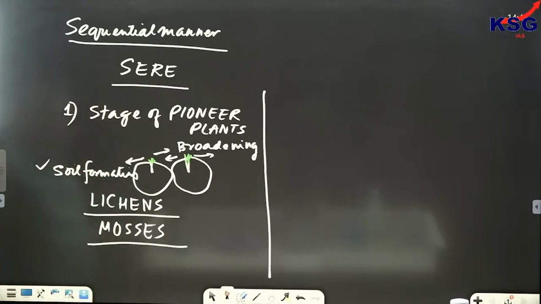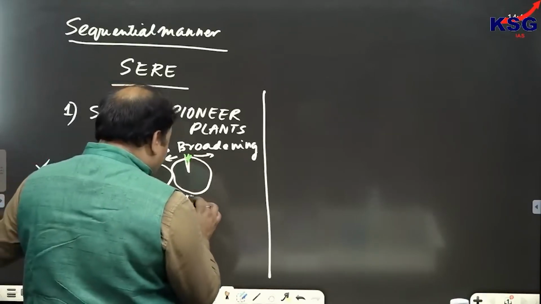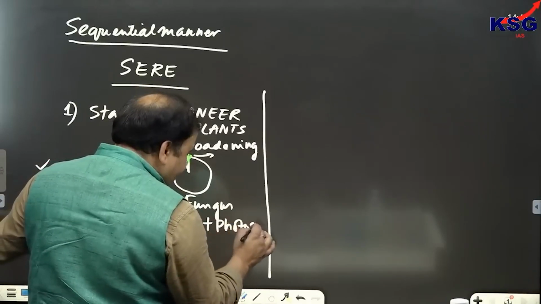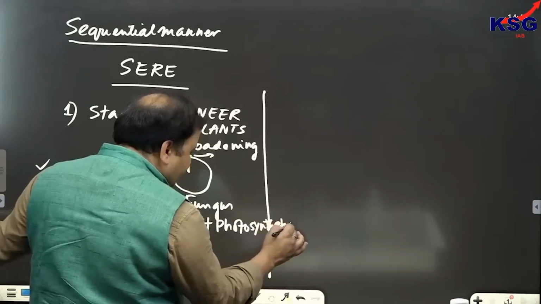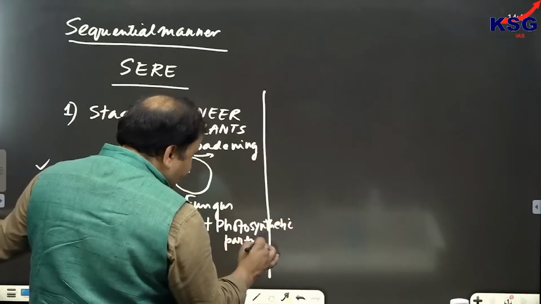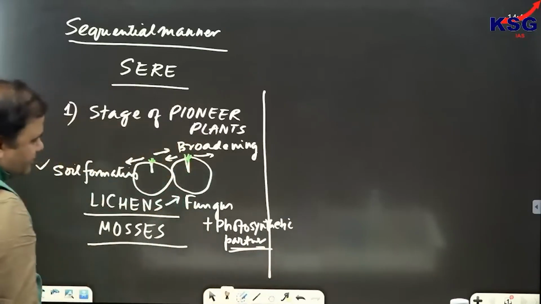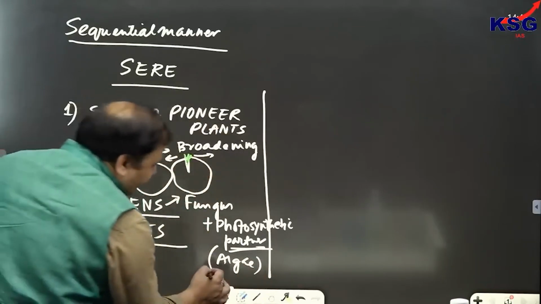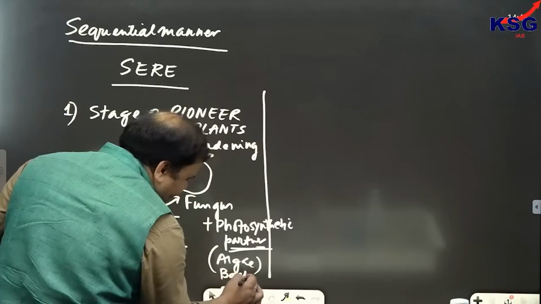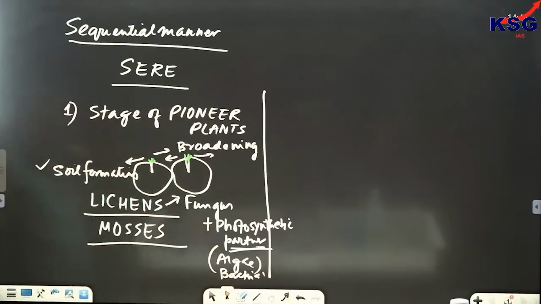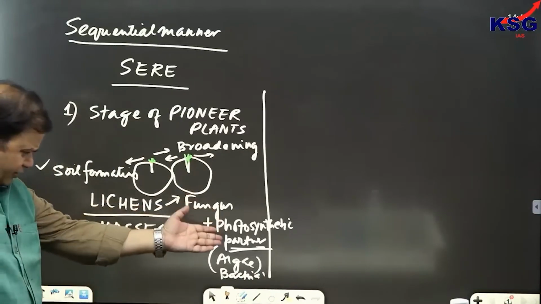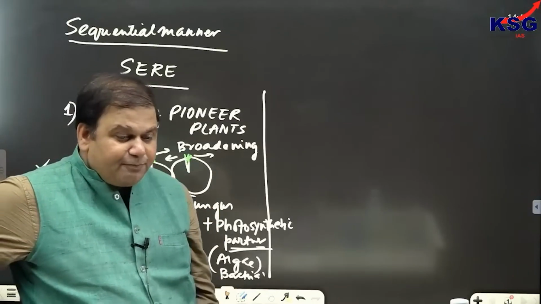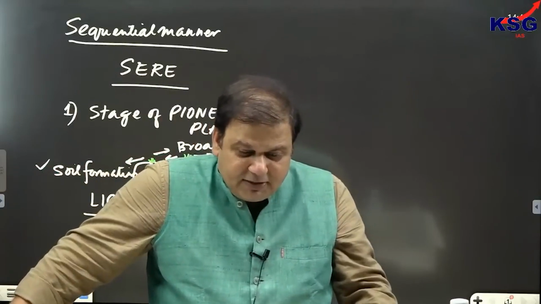When you talk about lichens, lichens is a combination of what? It is a combination of fungus with a photosynthetic partner. And this photosynthetic partner is generally an algae, but sometimes can be bacteria also, because some bacteria also perform photosynthesis. They have asked you this question in examination, that lichens is a combination of what? Lichens is a combination of fungus with photosynthetic partner, which is generally